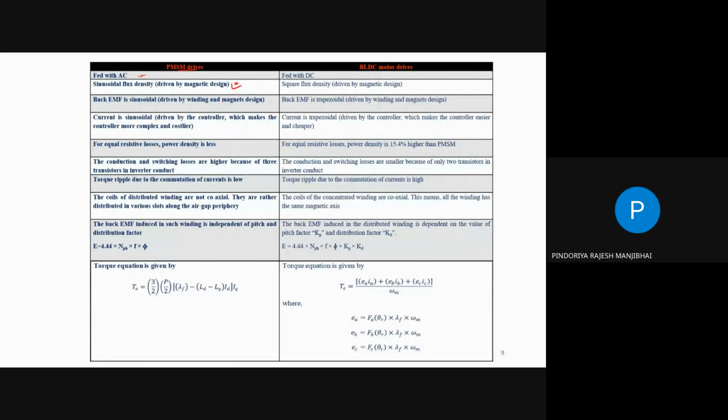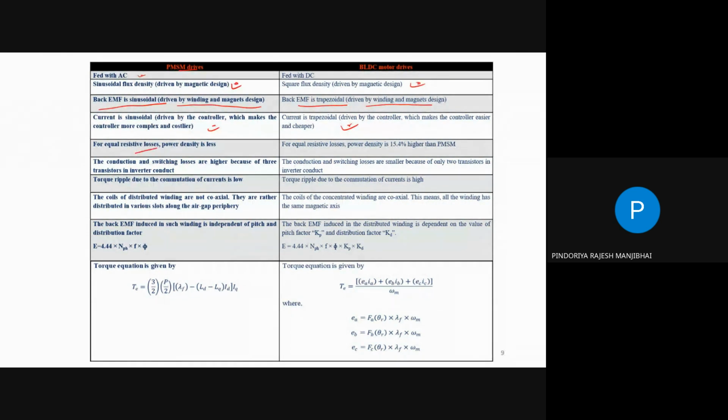In the PMSM, the back EMF is sinusoidal, but in the case of the BLDC, the back EMF is trapezoidal, otherwise you can say square flux density. The sinusoidal back EMF is driven by the winding and magnetic design, and the trapezoidal back EMF is likewise driven by the winding and the magnetic design. Okay. If the back EMF is sinusoidal, then the current is also sinusoidal. But in the case of the BLDC motor, the current is trapezoidal because the back EMF is trapezoidal.